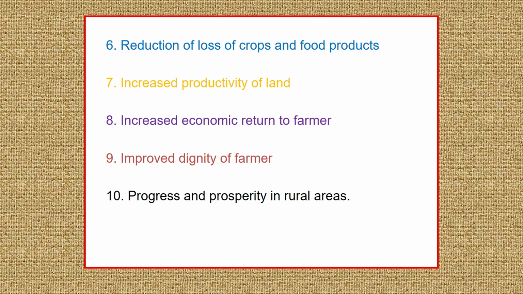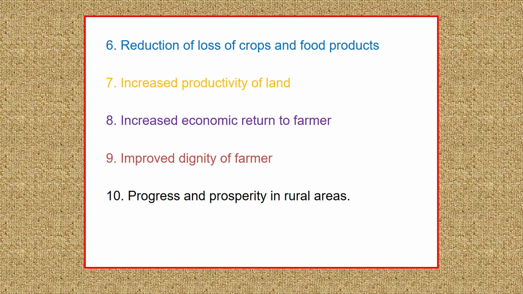And if you reduce the losses through the use of machines, by harvesting at the right time, sowing the crop at the right time, applying inputs at the right time, inputs may be here like fertilizers, insecticides, pesticides and all, that's how the yield will be optimized. There will be more production and productivity as well, and that's how the farmer will fetch more returns.